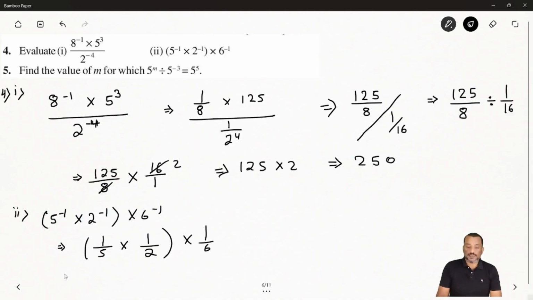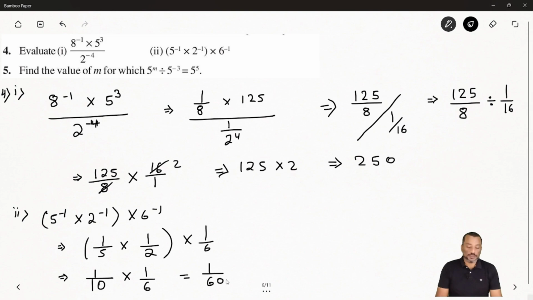Now inside the bracket you can see both fractions are multiplying. Again I told you, numerator will multiply with numerator and denominator will multiply with denominator. So 1 and 5 times 2, you will get 10, and 1 times 6. Now again multiplication: 1 by 10 times 1 by 6, so you will get 1 by 60. Hope it's clear, the second and fourth parts both.